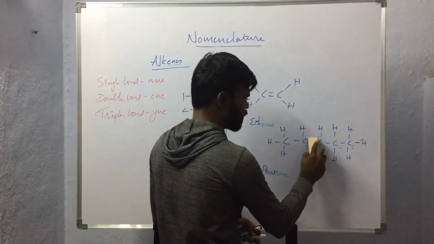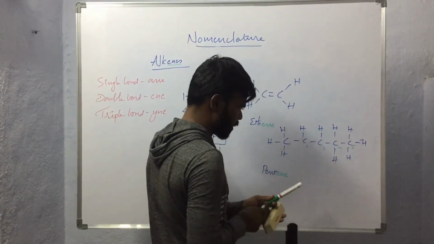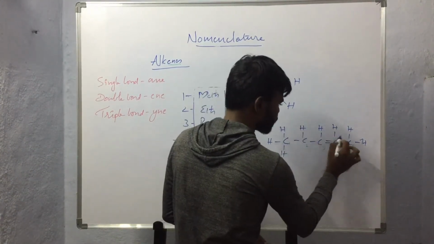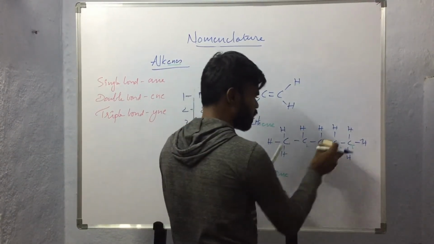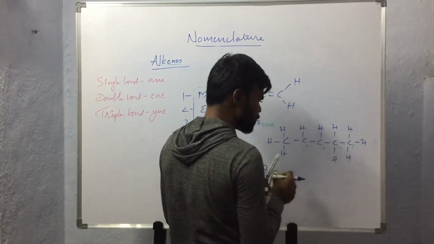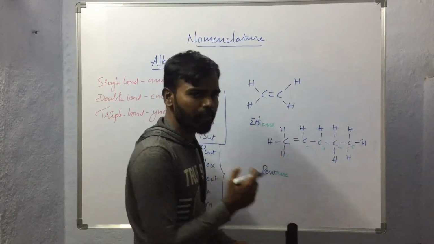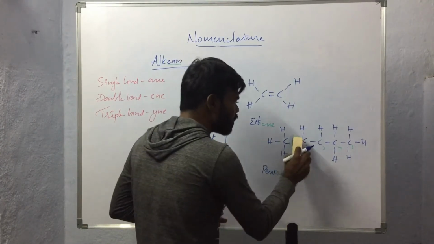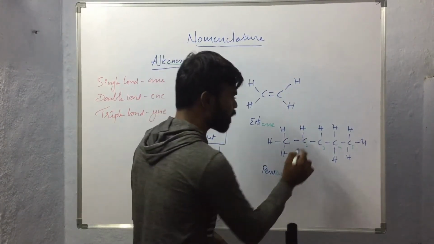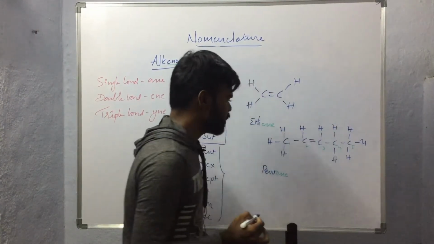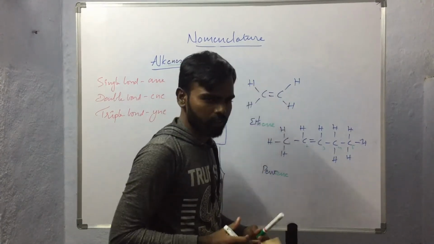Let us say this double bond is present on the third carbon atom, then in such case also the name will be pentene. Or let us say the double bond is present on the first carbon atom, in such case also the name will be pentene. So to remove this kind of confusion, we have to designate the position of the double bond by using numericals.